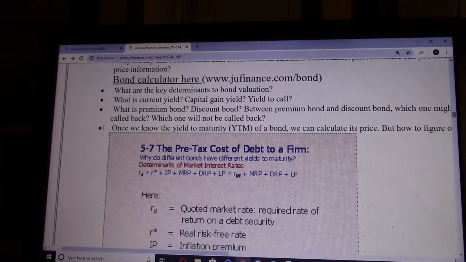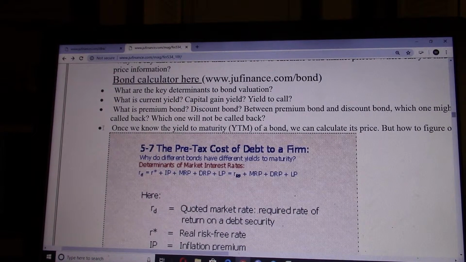Yield to call is similar to yield to maturity, but it applies if the bond is called back by the companies when the market interest rate falls. Investors typically will receive a premium. So yield to call calculation will be slightly different from yield to maturity. It's just like the face value would equal $1,000 plus the premium.